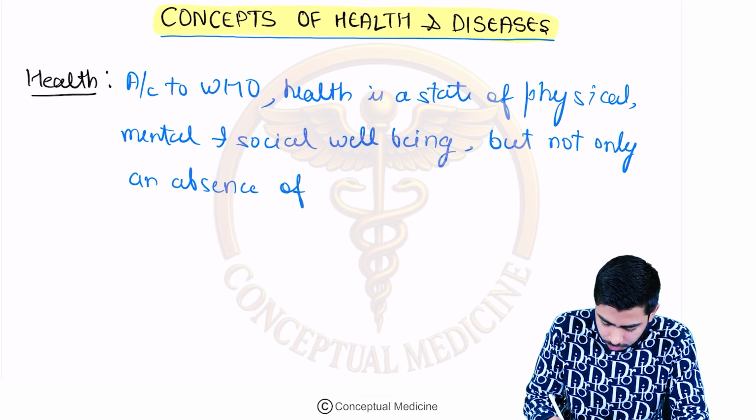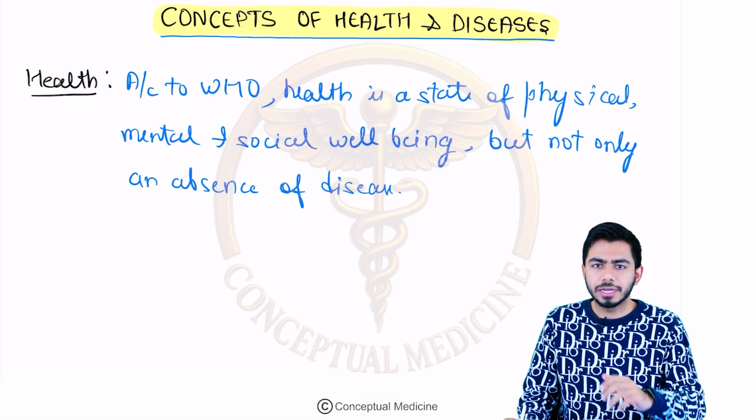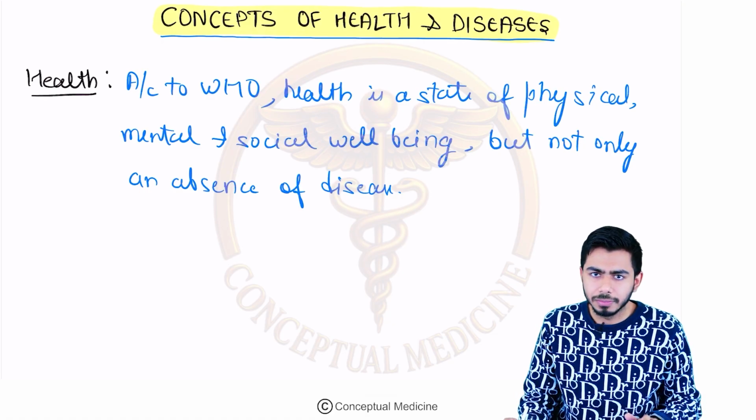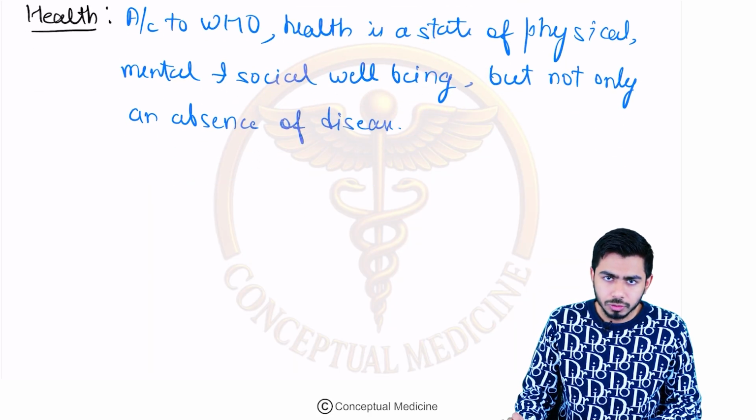So along with absence of disease, the person should be in a healthy state, in a sense of physical, mental and social well-being. Okay, so this is health according to WHO.